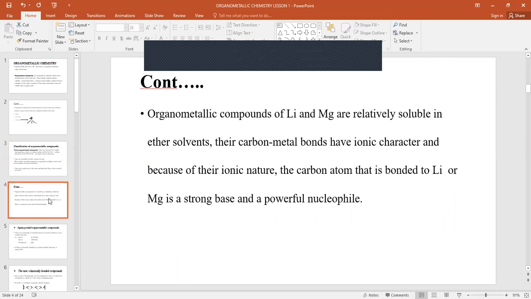The organometallic compounds of lithium and magnesium are soluble in ether solvent, and the carbon-metal bond is highly ionic in character. And because of this ionic nature, the carbon atom that is bonded to lithium and magnesium is a strong base and a powerful nucleophile.